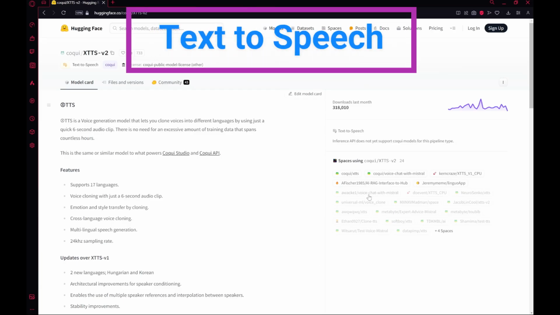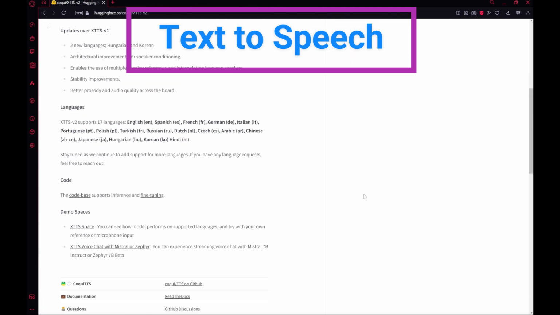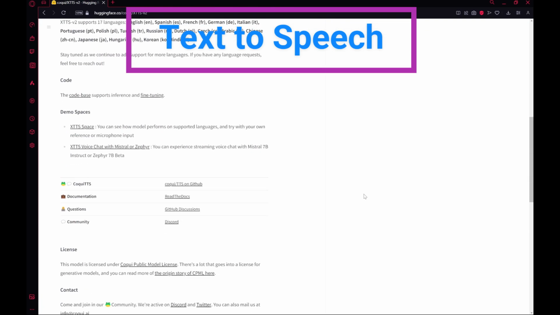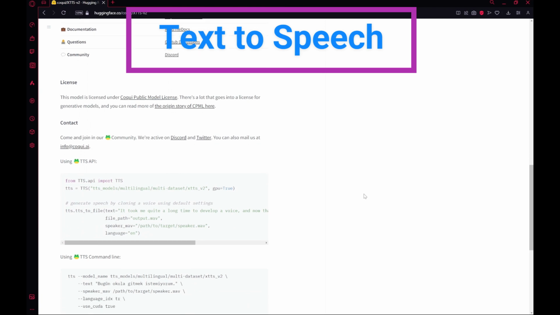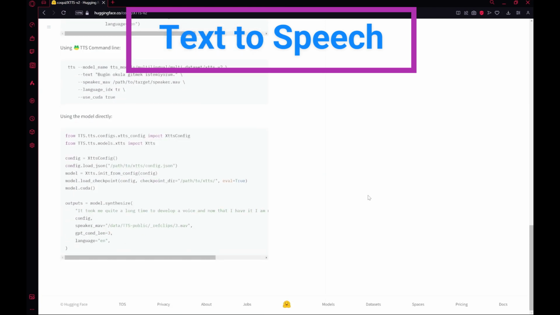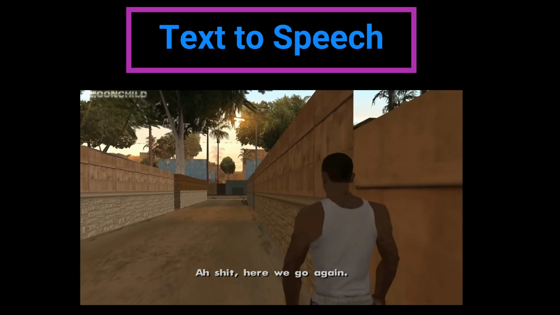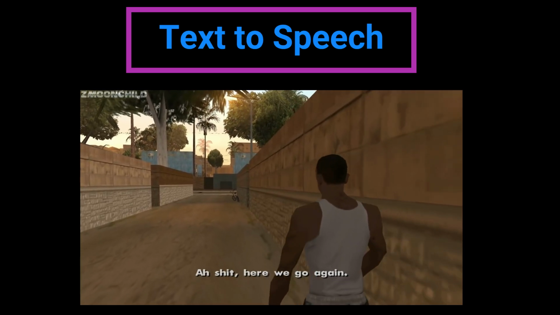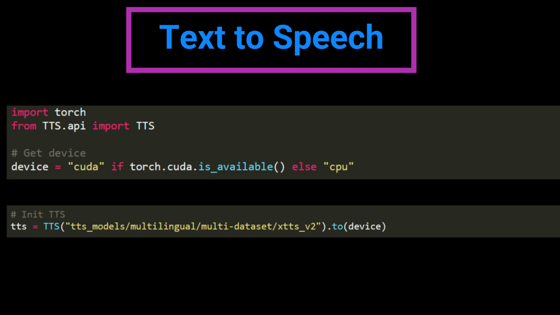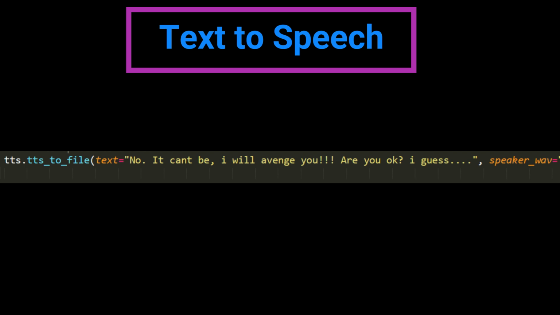And finally, to convert the response of the bot to the voice of your dreams, we can, for example, use the XTTS. And again, the setup is similar. Just import the model and generate the audio file with the LLM output.